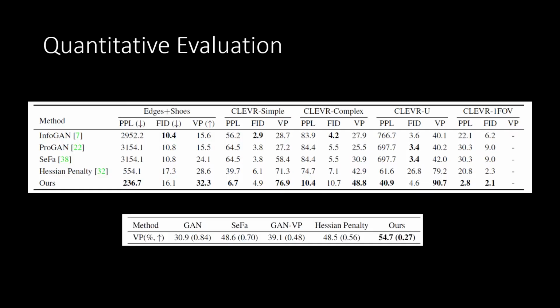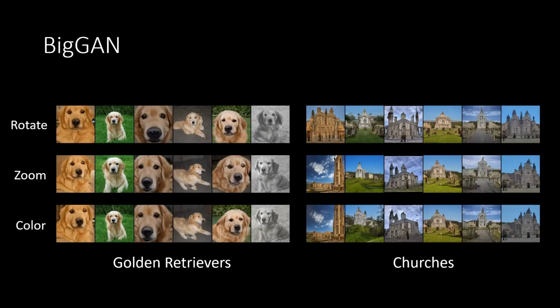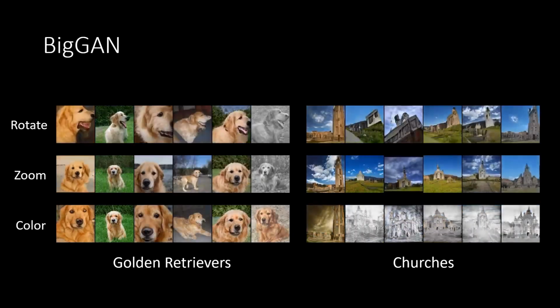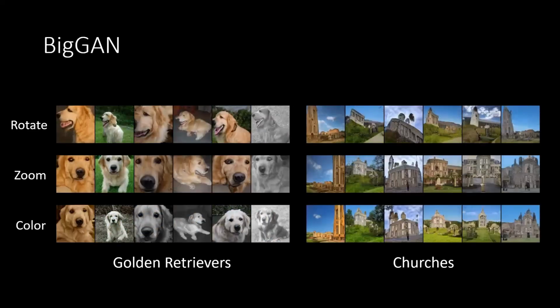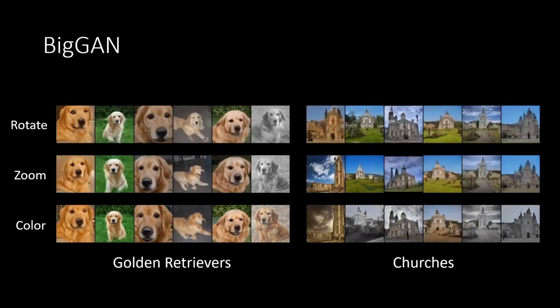We also evaluate our method quantitatively. As shown in the table, our method achieves better disentanglement performance, which demonstrates the superiority of our method. As mentioned, our OroJaR can discover the meaningful directions of a pre-trained GAN. Here we apply it to a pre-trained BigGAN. As shown in the video, our OroJaR can discover several disentangled directions, such as rotate, zoom, and color.